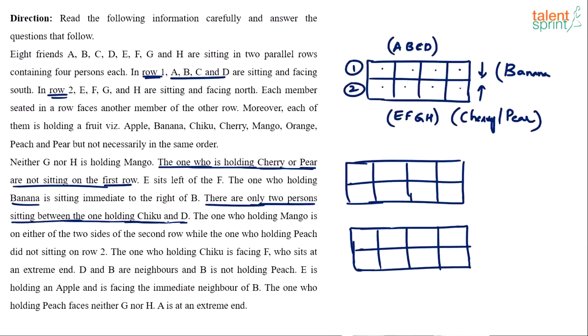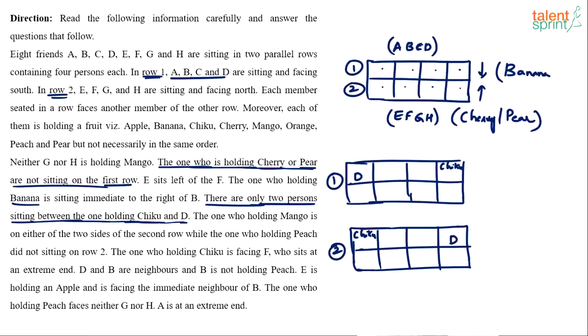So there are only 2 persons between chiku and D. Let's assume D is here, then the guy who's holding chiku should be in this cell. So 2 persons between chiku and D. This is possibility number 1. What is the other possibility? D can be here, and the guy holding chiku is in this row. So in either case you find that there are 2 persons between chiku and D.